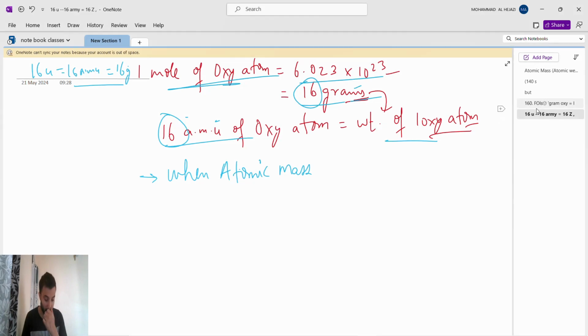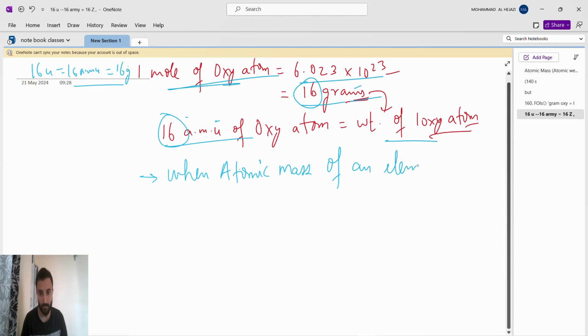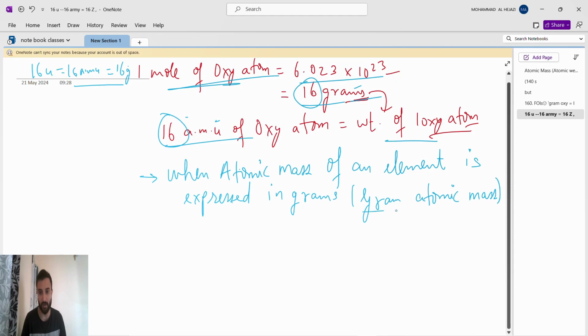Okay, so when the atomic mass of an element is expressed in gram, it is called gram atomic mass. Just the unit will change according to what you are expressing it in.